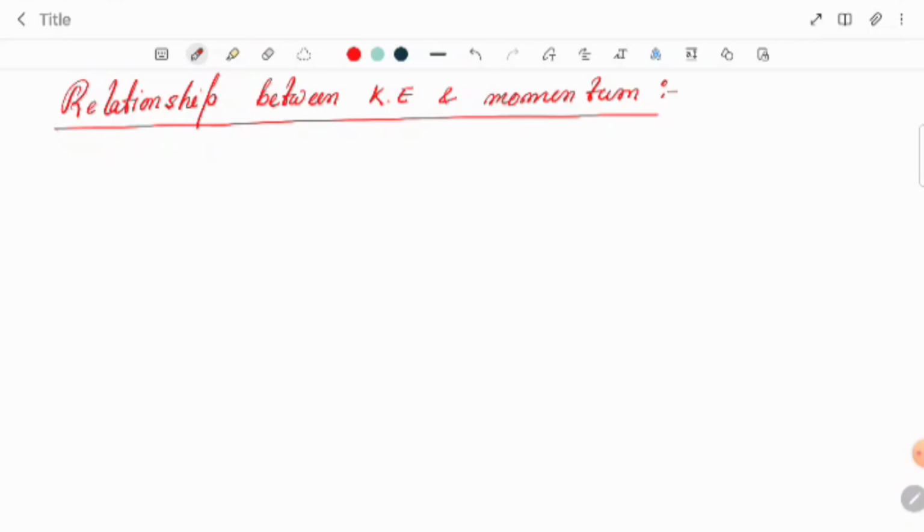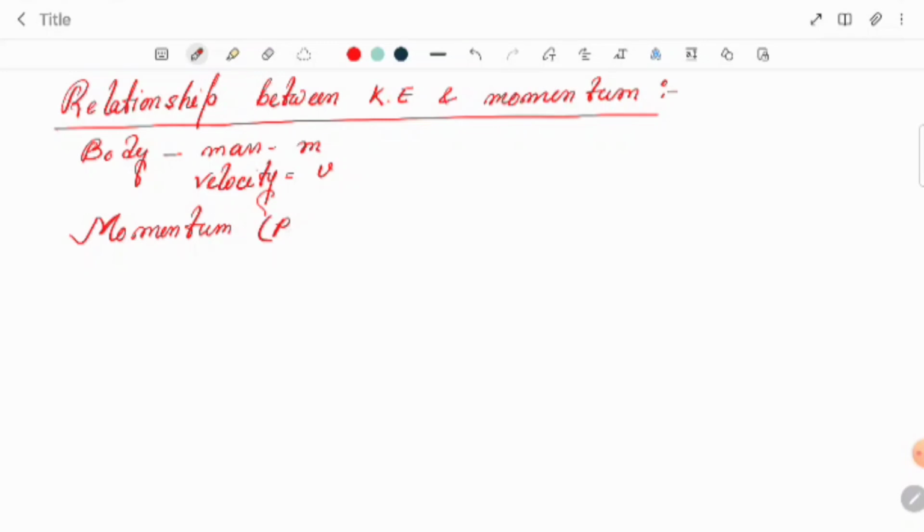Acha, momentum means, suppose we are taking a body, mass is m, and the body is moving with the velocity v. Now the momentum we can easily calculate. The momentum is denoted as p. So p equal to, we can say, m into v, means mv.